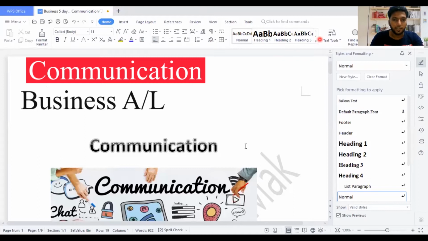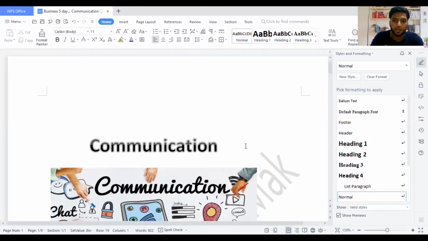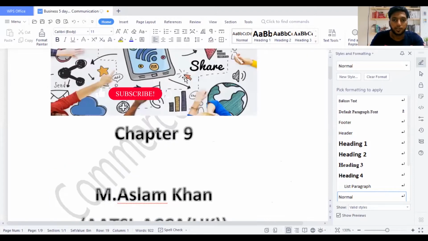So this is day 3 revision utopia. We're going to learn 3 chapters: communication, then chapter number 10 transport, and chapter number 11 trade. So let's start with communication. You might ask, what is communication? Communication is about taking a message from one place to another point or area.